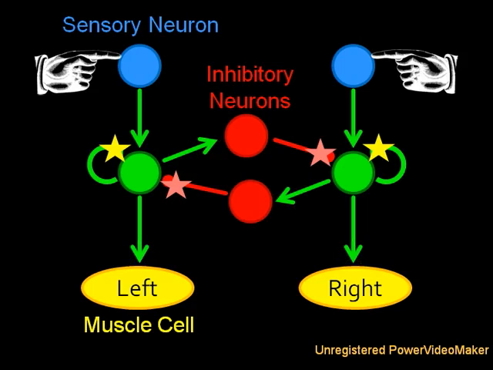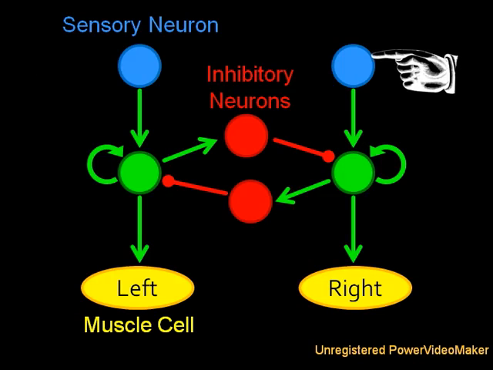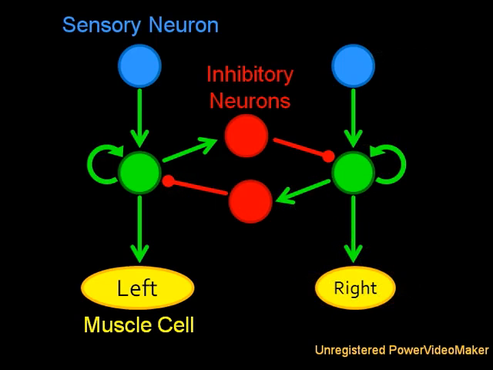Now any input to the left inhibits the right circuit, and any input to the right inhibits the left circuit. When the stimuli are perfectly balanced, they cancel out. However, if one side receives slightly more stimulus, it can beat out the opposite side, resulting in only one muscle contracting.